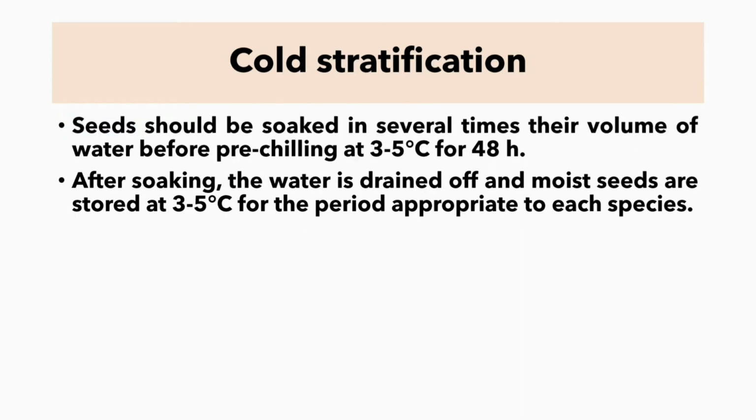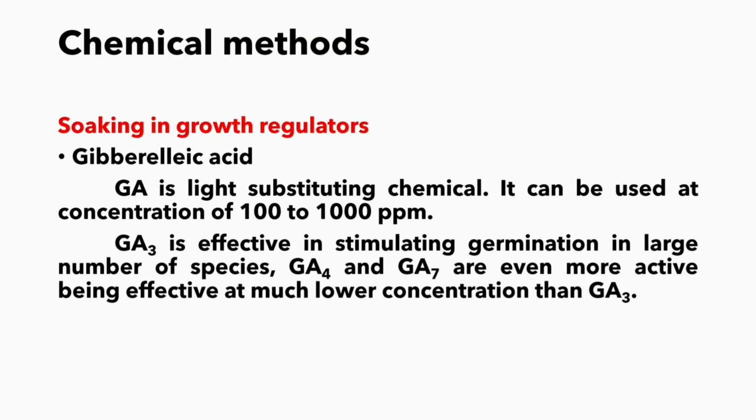Now let us see cold stratification. The seeds should be soaked in several times their volume of water before pre-chilling at 3 to 5 degrees Celsius for 48 hours. After soaking, the water is drained off and moist seeds are stored at 3 to 5 degrees Celsius for a period appropriate to each species. Let us see chemical methods. In that we are going to see growth regulators.